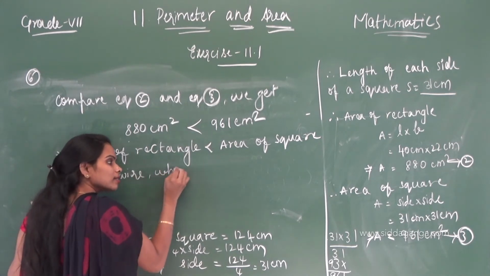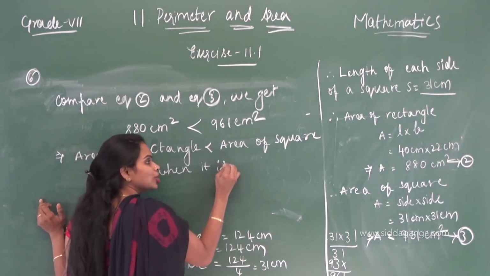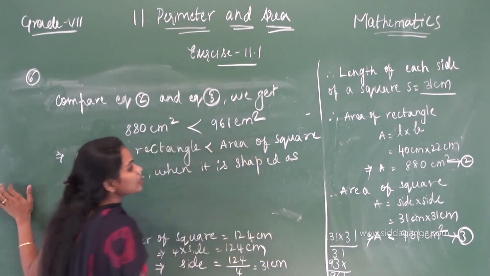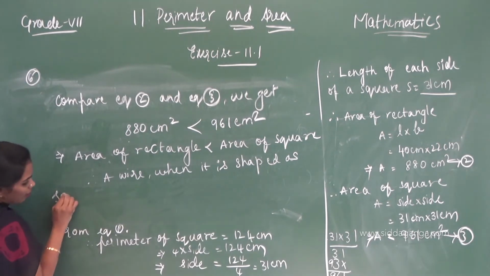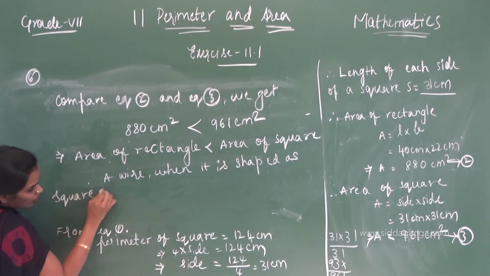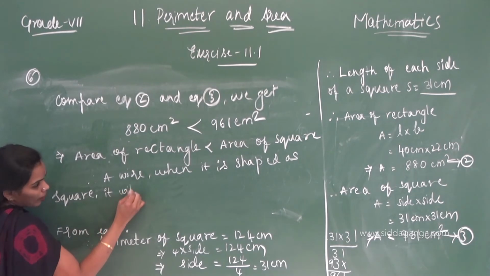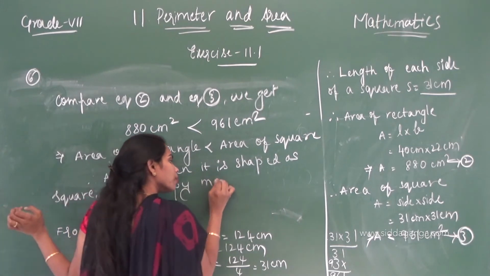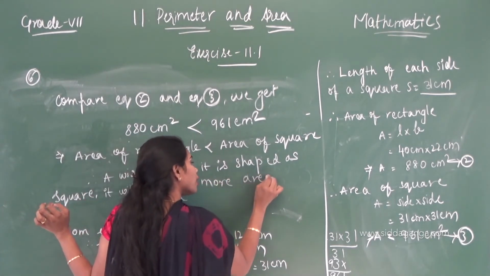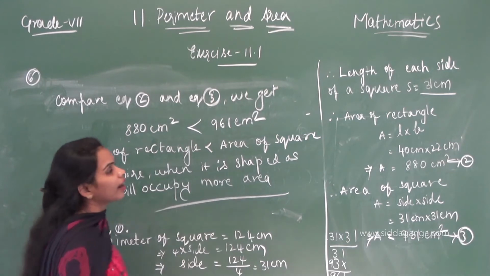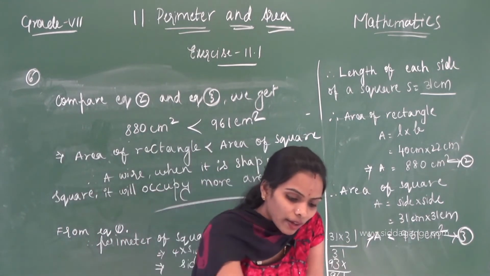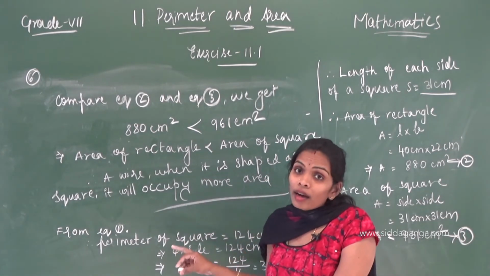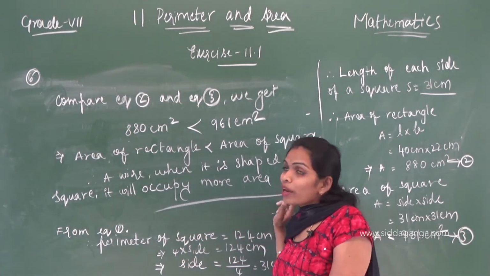A wire, when it is shaped as square, it will occupy more area. It will occupy the more area. When the wire is bent in the shape of square, it will occupy the more area.